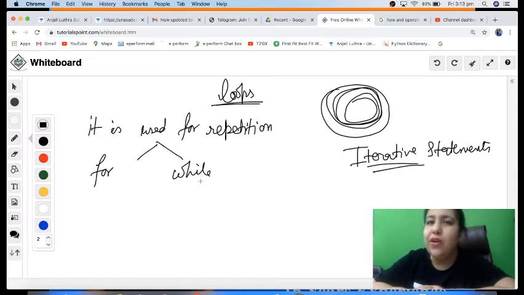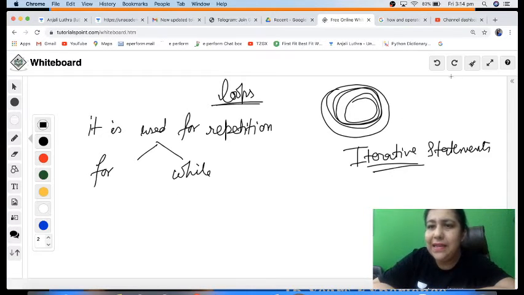But those questions are not expected in class 12th, right? In class 12th we don't expect a program or a question like that to come in your board exams, but you can get a question where some code is given with the loop and you have to tell what the output of that is. Or, as I told you last time, there could be a question where the code is given and you are supposed to find out the errors in that. So if there is any syntax error, you're supposed to find out what error is there, right? In those questions your for and while will be asked, not the kind of programs you used to do in class 11th. We would be having programming questions, but those would be based on different concepts, not just primarily on loops, right?